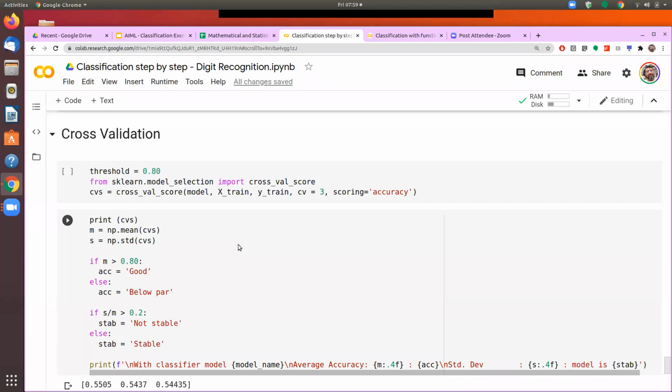Because in real life, we embed our models into different applications, different mobile apps, so that they can work on real life customers or real life scenarios, and those scenarios are not known to me right now. So based on the past data, I need to build a system which works very well on data which it has not seen yet.